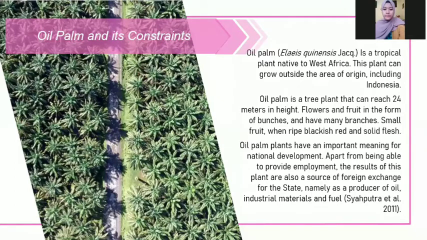Oil palm, Elaeis guineensis Jack, is a tropical plant native to West Africa. This plant can grow outside the area of origin, including Indonesia. Oil palm is a tree plant that can reach 24 meters in height, flowers and fruit in the form of bunches, and has many branches. The fruit when ripe is blackish red with solid flesh.